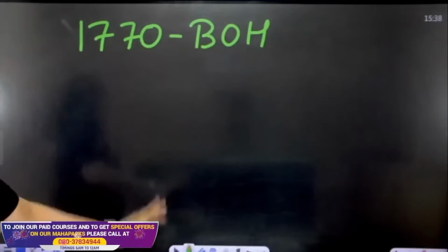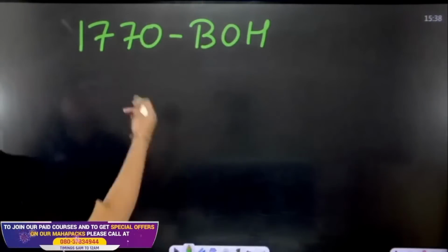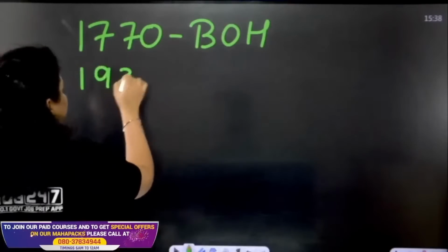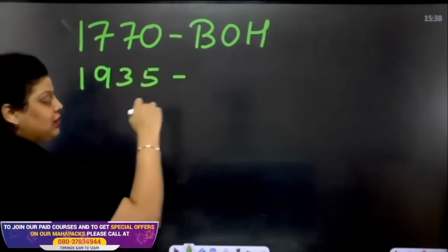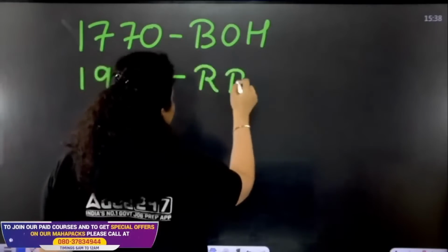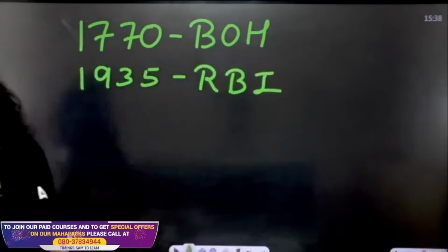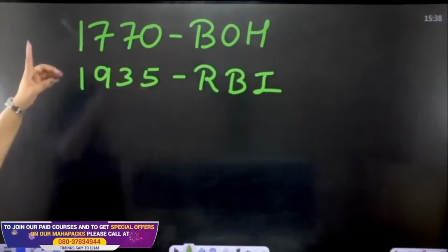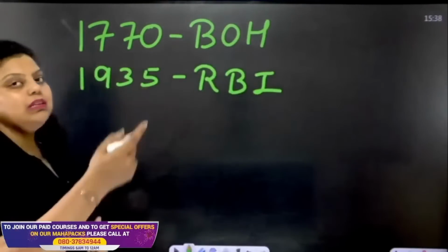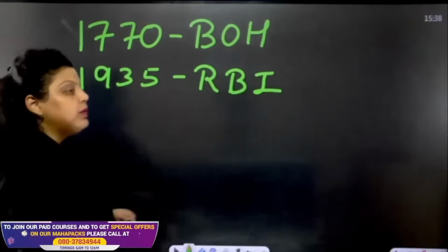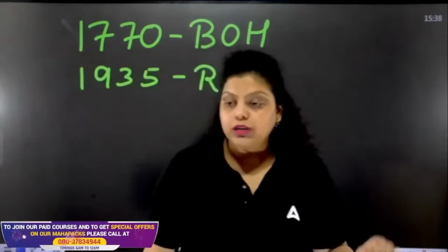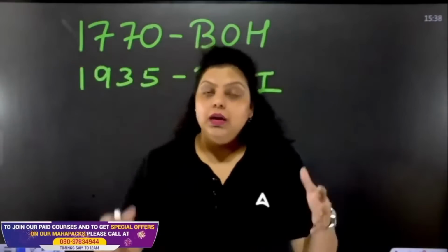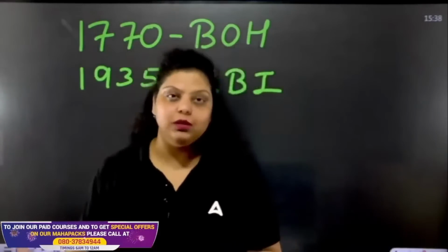From 1770. After that, the Reserve Bank of India, the central bank of our country, was established on 1st of April 1935. When RBI was established, it used to be a private shareholders' bank.